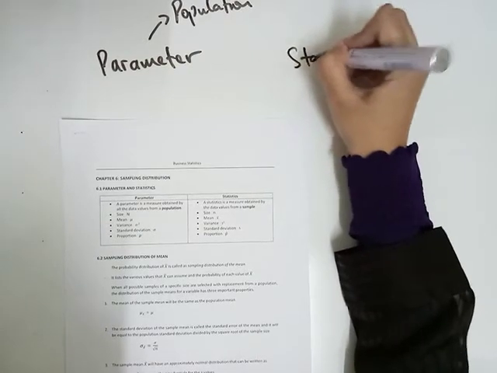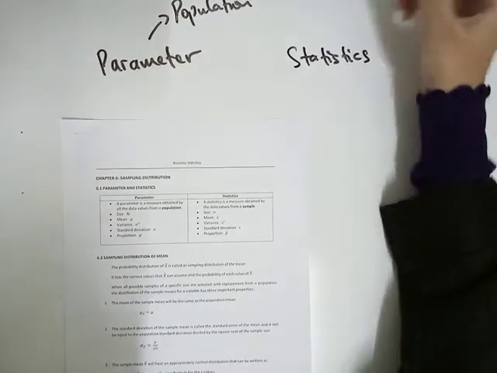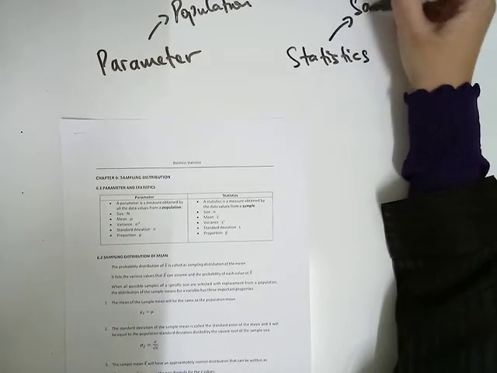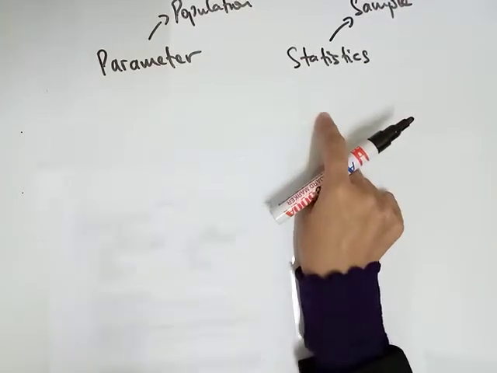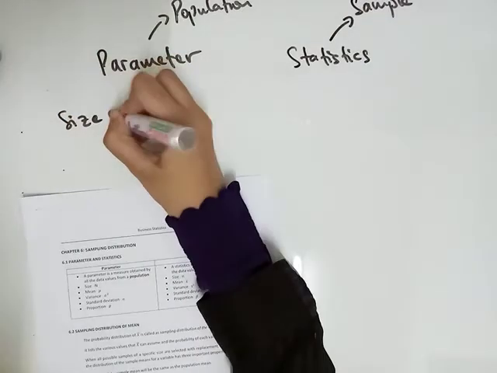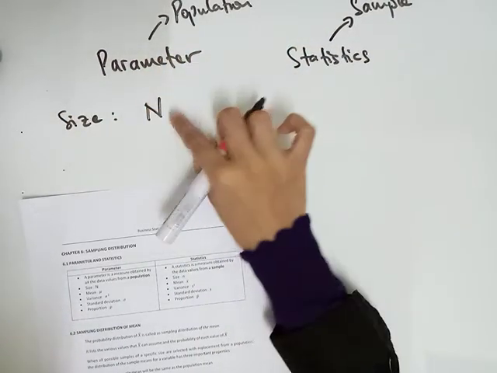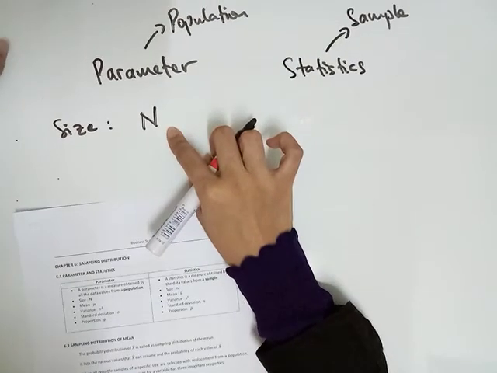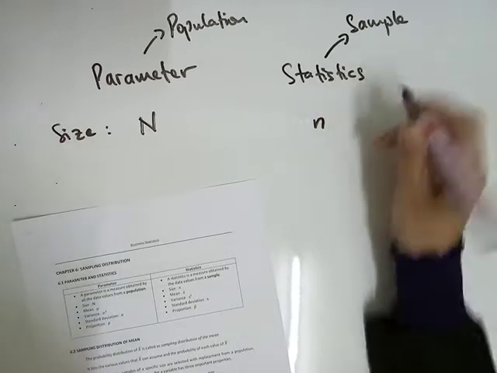What is a statistic? The data values are from a sample. The difference between parameter and statistic is about the symbol. Let's say sample size. For parameter, the sample size has the symbol capital N. For statistic, the symbol is small letter n.